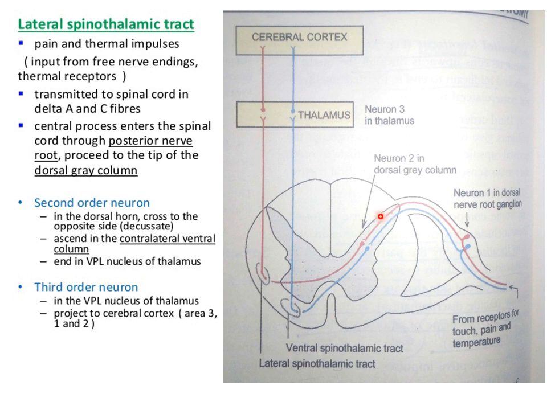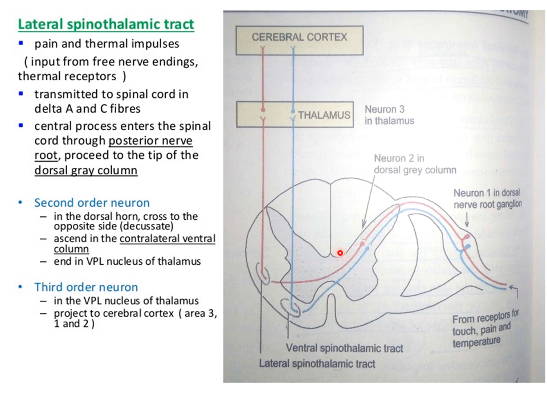These branches travel for a distance of 1 to 2 segments of the spinal cord and form the posterolateral tract of Lissauer. These fibers of the first order neuron terminate by synapsing with cells in the posterior gray column, including cells in the substantia gelatinosa. Now substance P peptide is thought to be the neurotransmitter at these synapses.